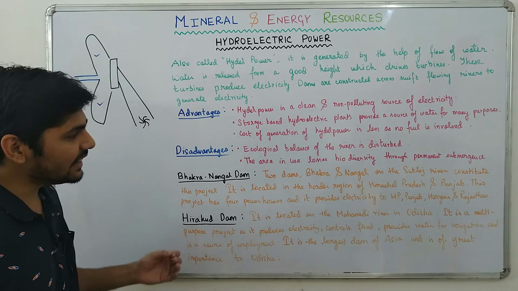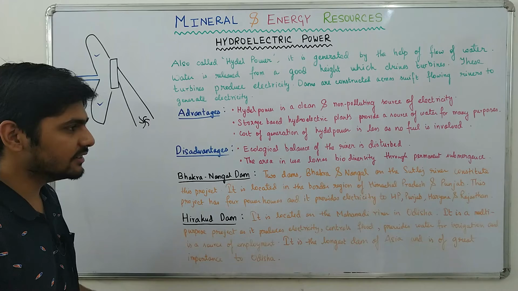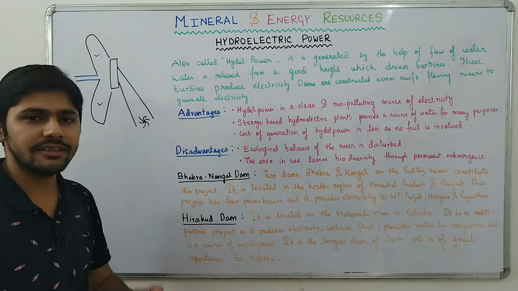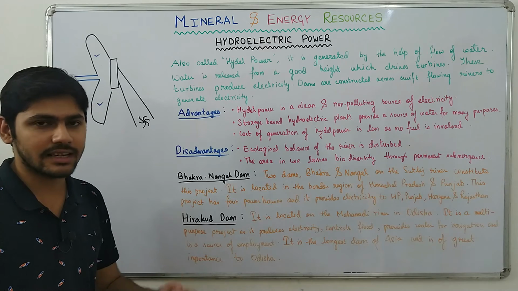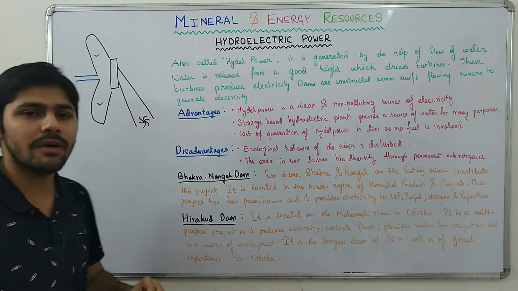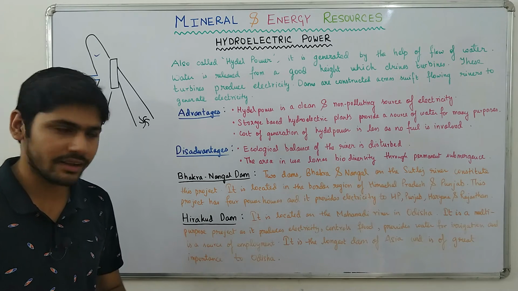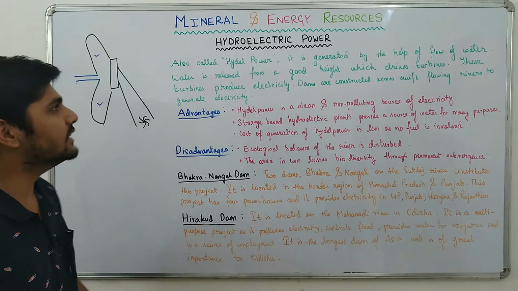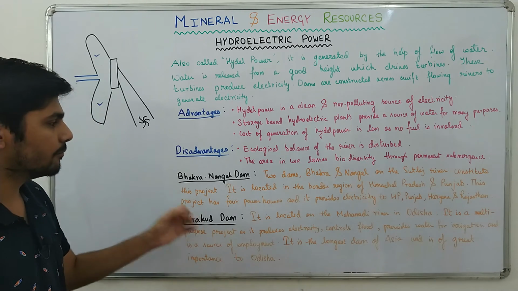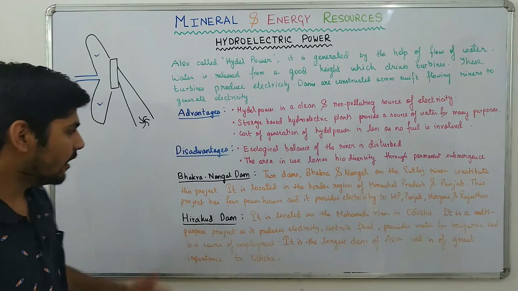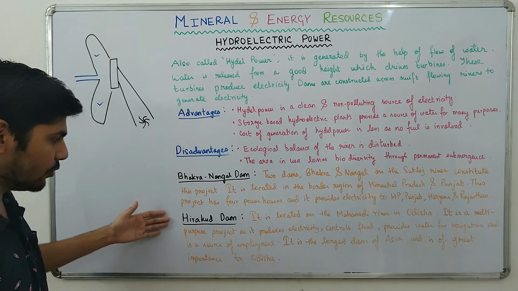Next, the area in use loses biodiversity through permanent submergence. I told you this, that artificial lake or artificial reservoir is constructed. The area where it is constructed gets submerged permanently underwater. That is why it loses biodiversity. So guys, that was all regarding hydroelectric power. Now we will have to study about two multi-purpose projects, which are the Bhakra-Nangal Dam and the Hirakud Dam.